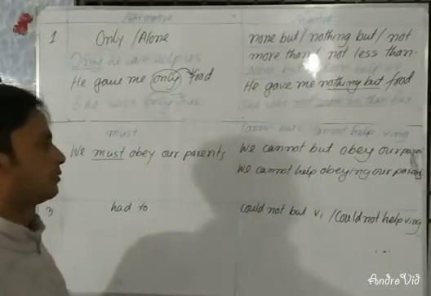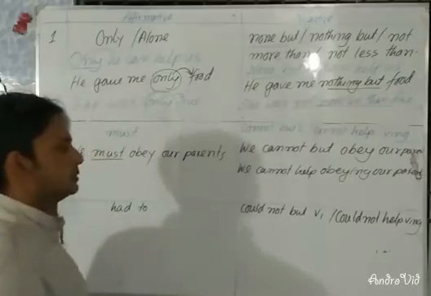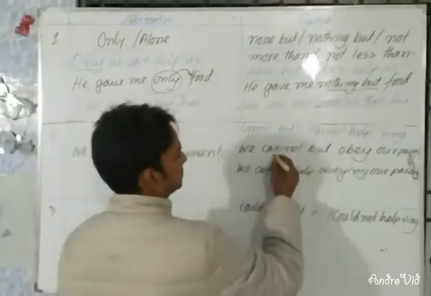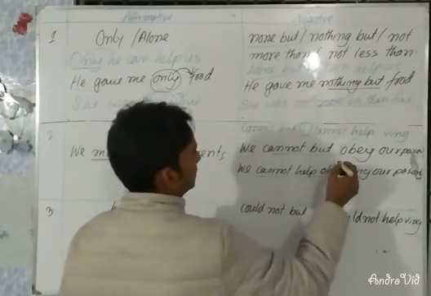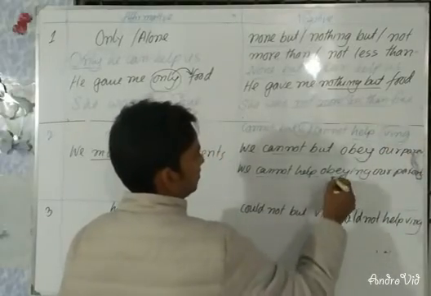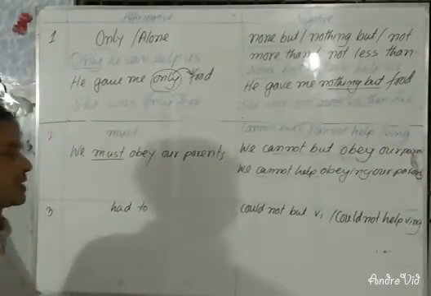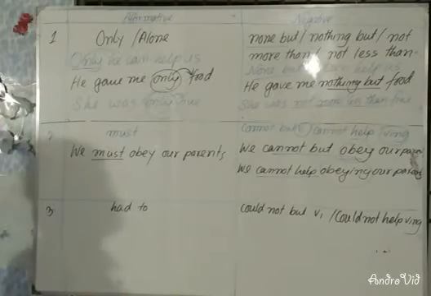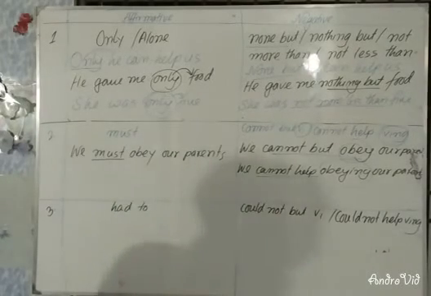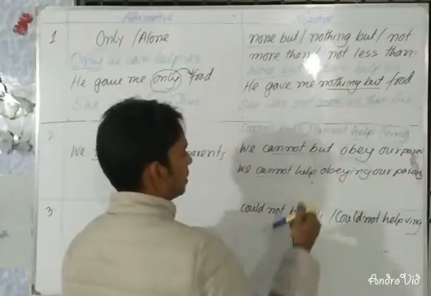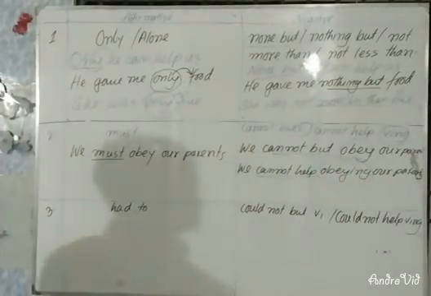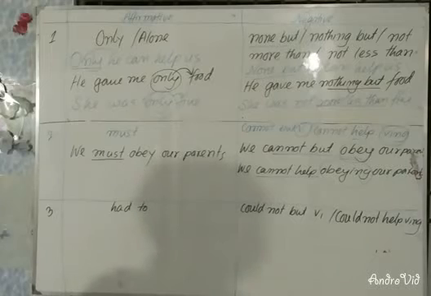Now listen to me carefully. If you use cannot but here, then you will have to use the present form of verb. You can see here the present form of verb. If you use cannot help, then you will have to add ing with the present form of verb. And you should always bear in mind, at the time of using the right form of verbs, that after cannot but you will have to use the present form of verb, and after cannot help you will have to use ing with the present form of verb. My dear students, I hope you have listened to this very carefully.